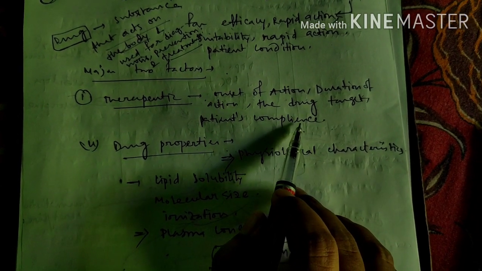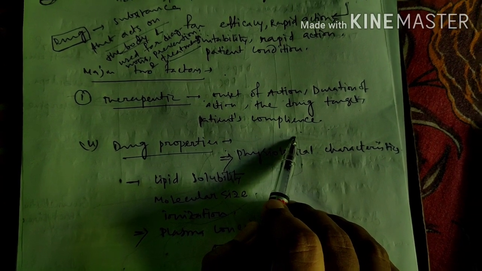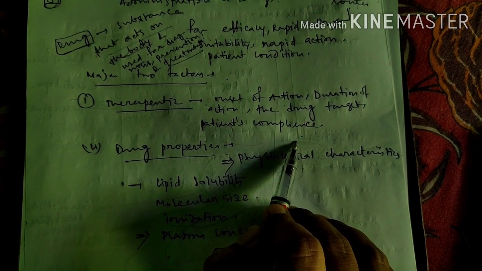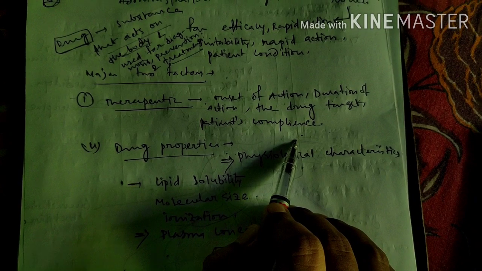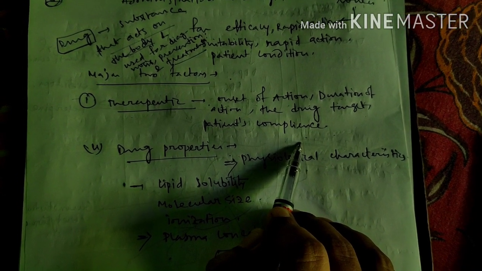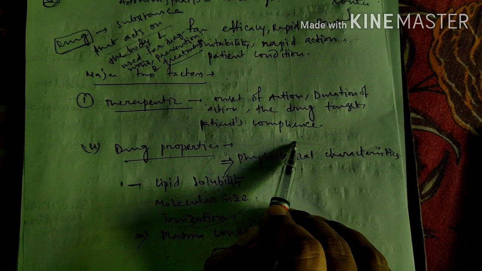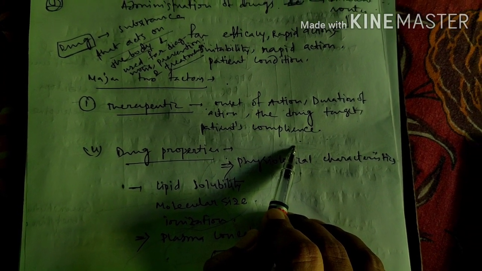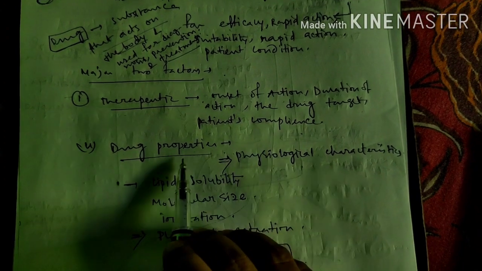If we use these drugs for a systemic purpose, we will give them orally. If we use these drugs in a local area, for example for an injury on the hand, we have to use ointments.